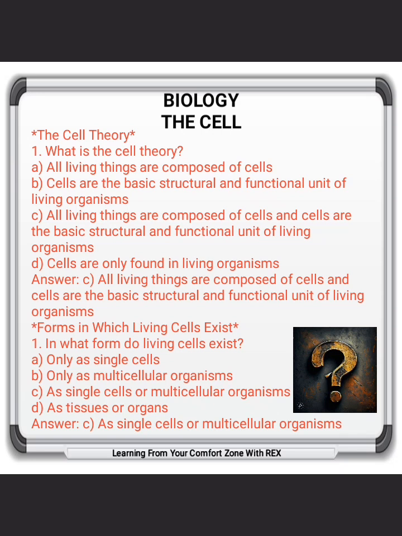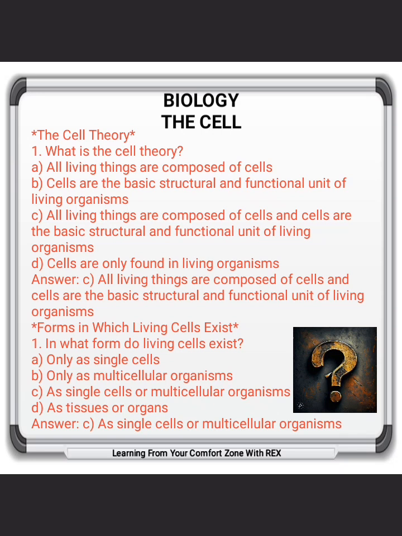Forms in which living cells exist. 1. In what form do living cells exist? A. Only as single cells. B. Only as multicellular organisms. C. As single cells or multicellular organisms. D. As tissues or organs. Answer: C. As single cells or multicellular organisms.